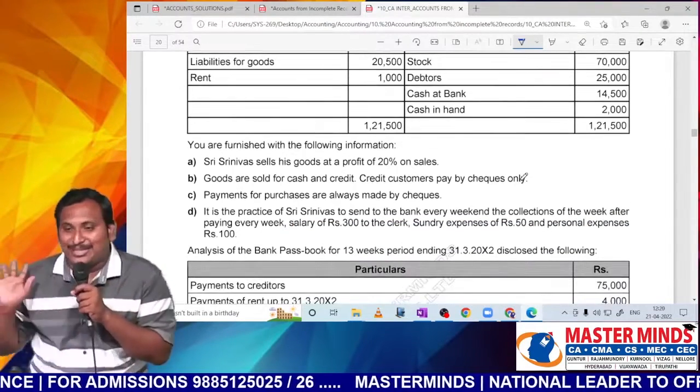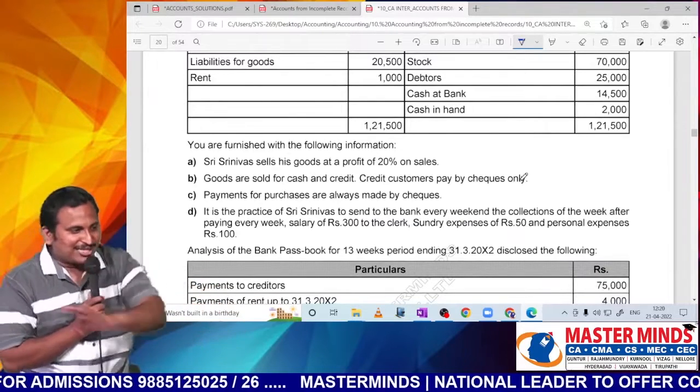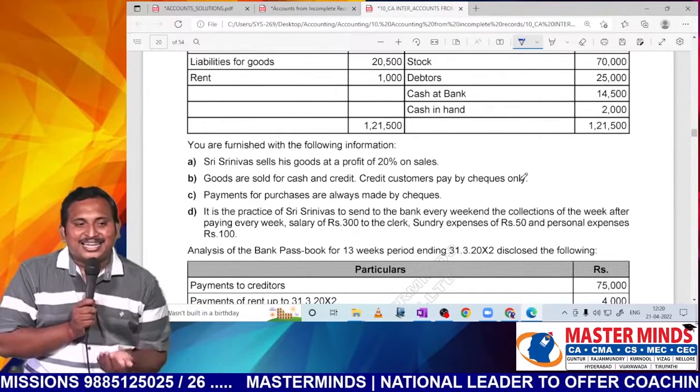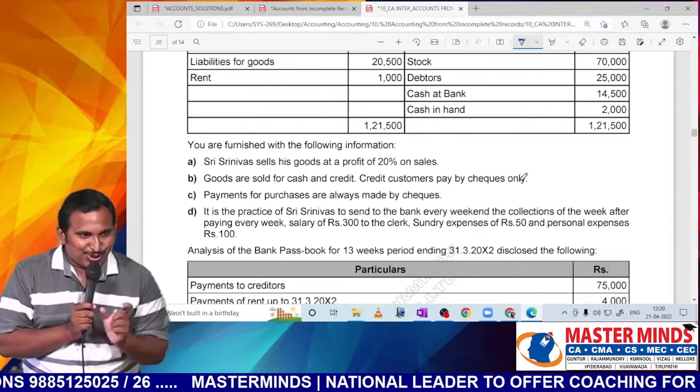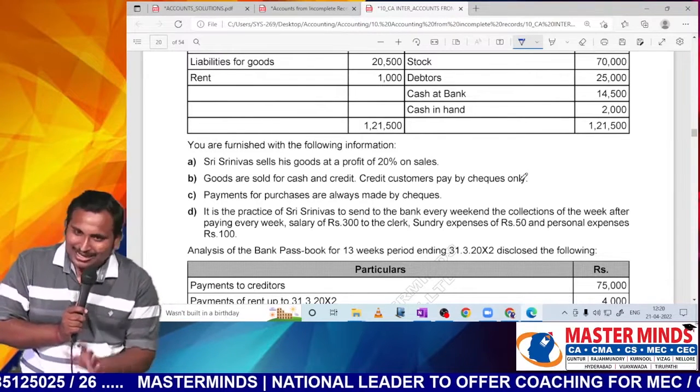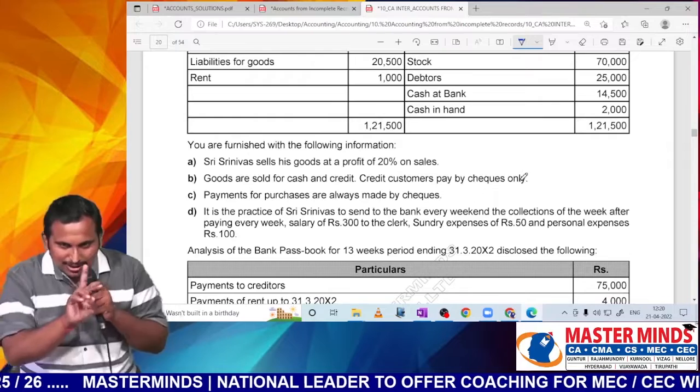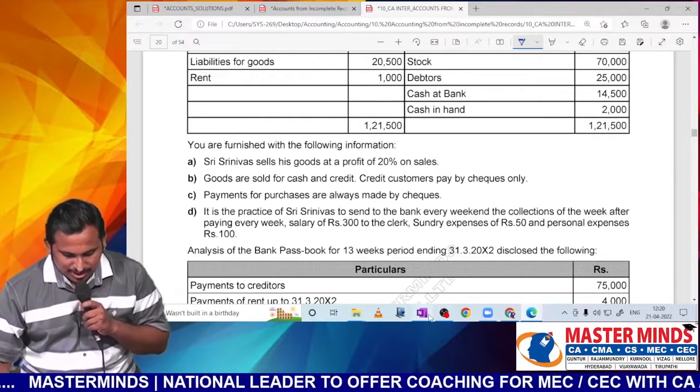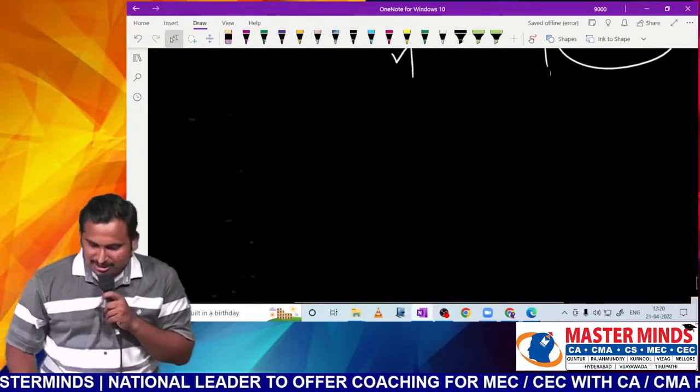Loss of cash by theft. Sometimes some of your employees themselves may take it away. In that case, what is the accounting treatment? First you should know the treatment. Then the balance points are simple in this question. The treatment alone is important. Whenever cash is lost, what is the treatment?